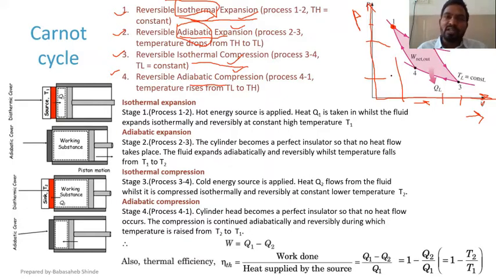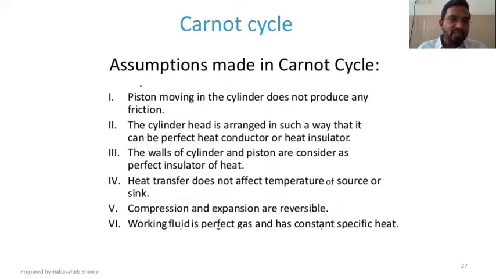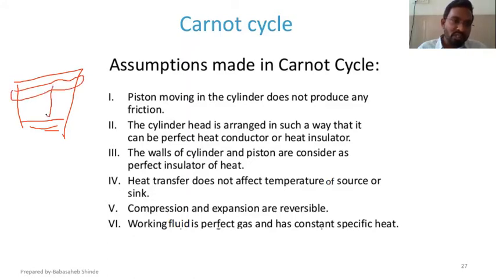Now let's see what exactly happens during those 4 stages. While explaining assumptions, I drew this piston cylinder arrangement and talked a little bit about the working cycle. Like for compression, initially the piston will be at this position, it will move vertically down. For that vertically downward movement, the inlet valve will be open, the working fluid will enter inside the chamber. When piston reaches this position, this valve will be closed, and the piston will start moving vertically upward, so the fluid will get compressed.